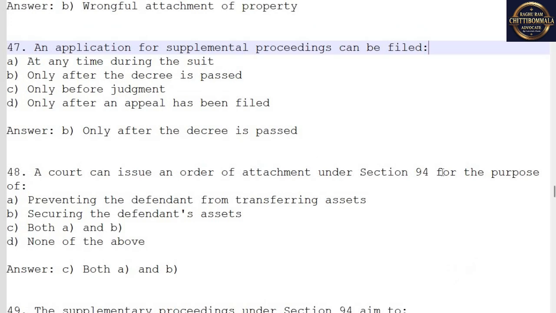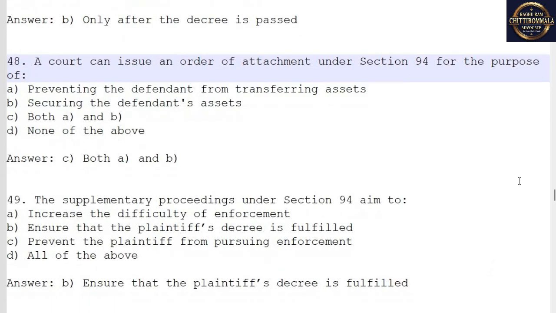48. A court can issue an order of attachment under Section 94 for the purpose of A. Preventing the defendant from transferring assets. B. Securing the defendant's assets. C. Both A and B. D. None of the above. Answer: C. Both A and B.